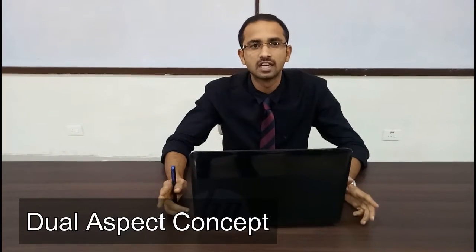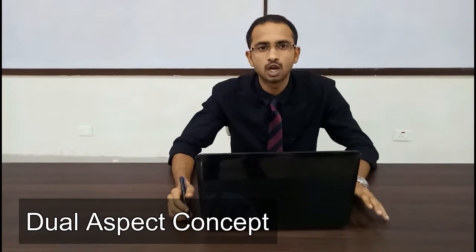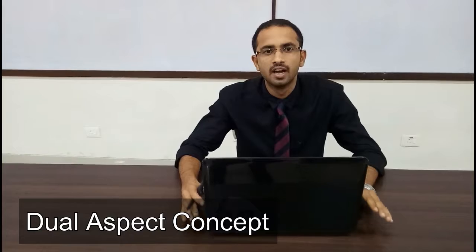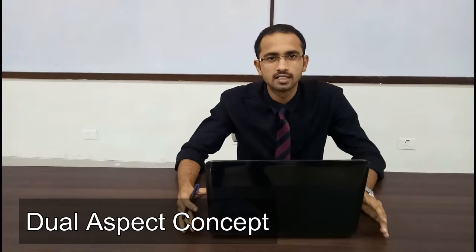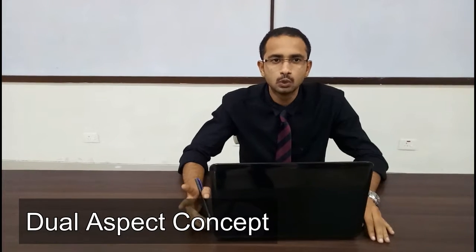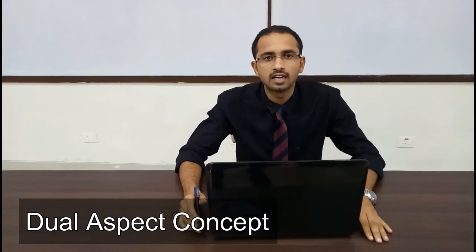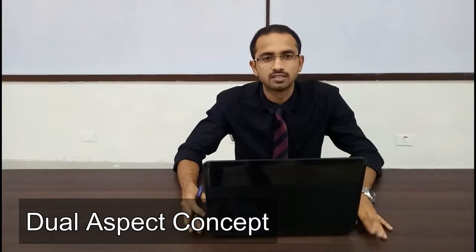Now I will discuss the dual aspect concept. Every monetary transaction affects a minimum of two accounts, and the effect on both accounts is equal. The dual aspect concept helps in establishing the principle of matching concept. It emphasizes that the total sum of assets and liabilities matches. For every monetary transaction, there are two but equal effects, one is debit and another is credit, and thus it helps in establishing the balance sheet equation, that is, total liabilities equal total assets.